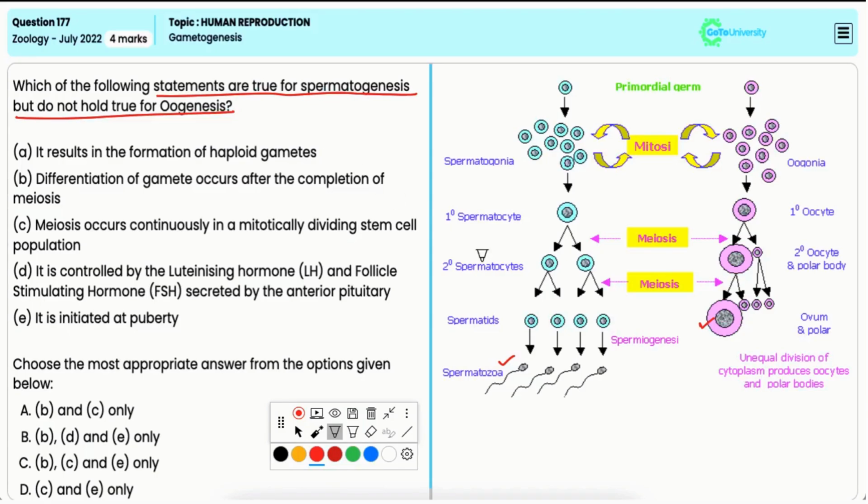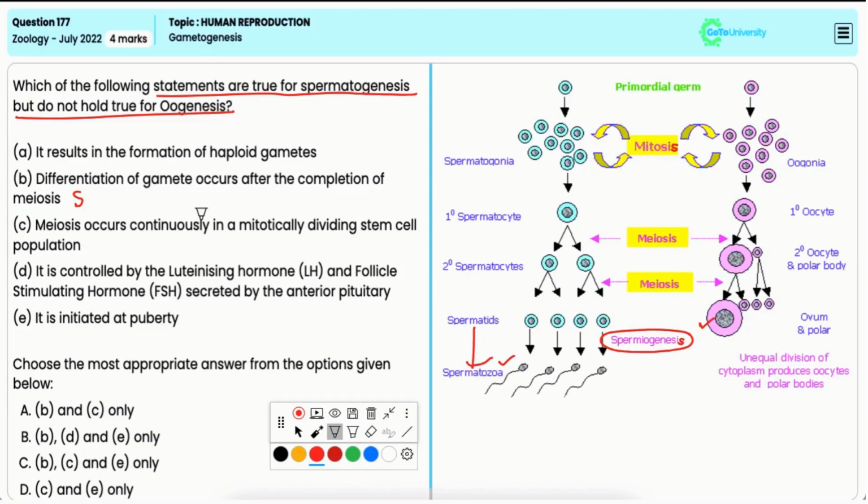Now, the spermatids are transformed into spermatozoa by the process of spermiogenesis. Hence, B is true only for spermatogenesis. Statement C, meiosis occurs continuously in a mitotically dividing stem cell population.